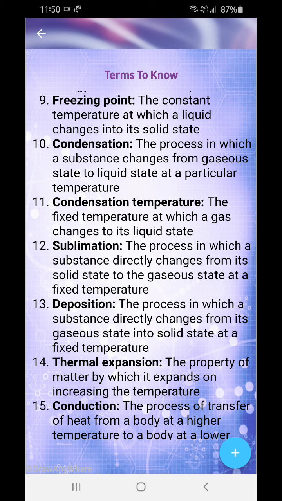Sublimation: the process in which a substance directly changes from solid state to gaseous state at a fixed temperature. Deposition: the process in which a substance changes directly from gaseous state into solid state at a fixed temperature. Both have fixed temperatures.